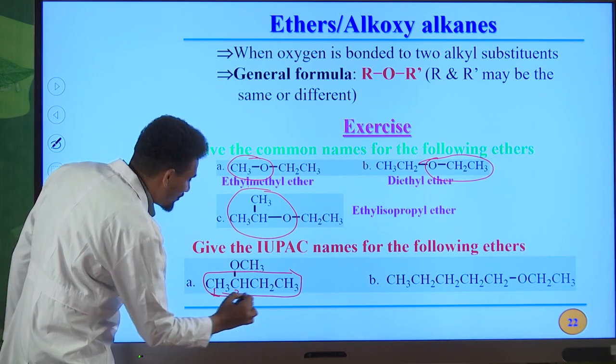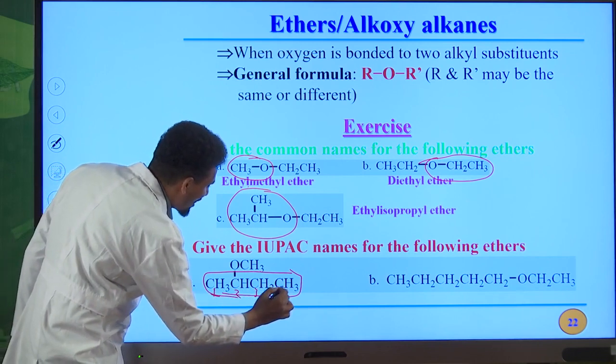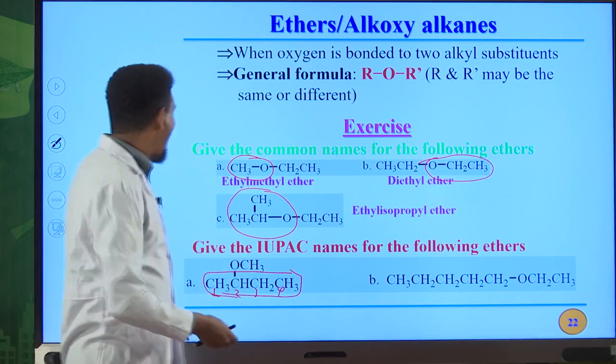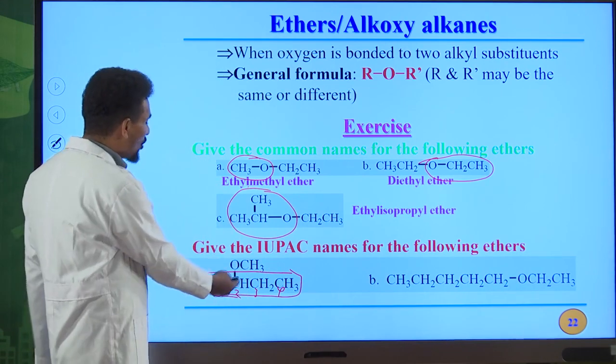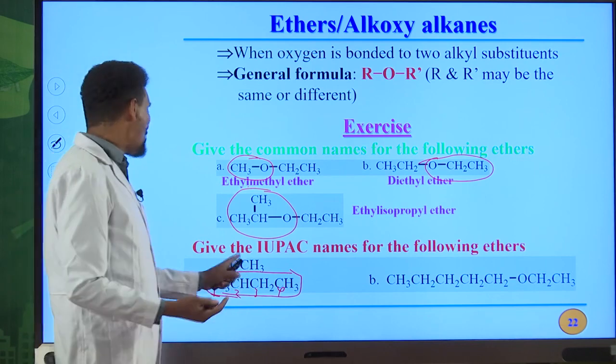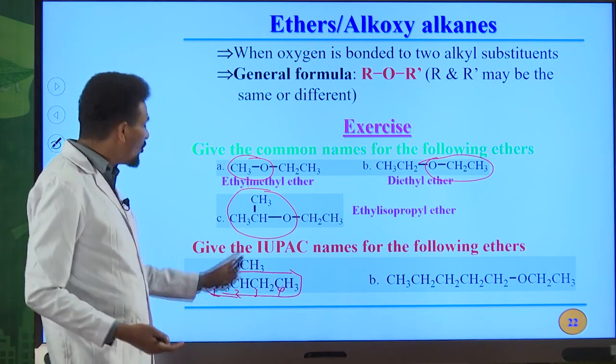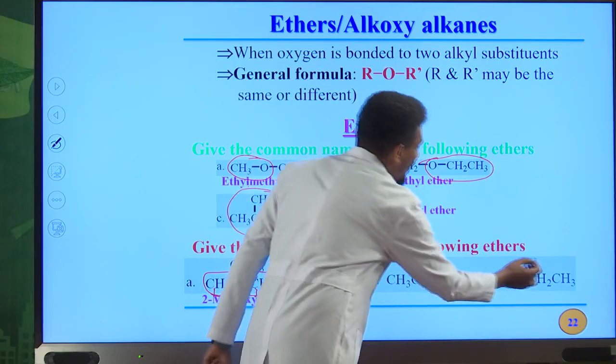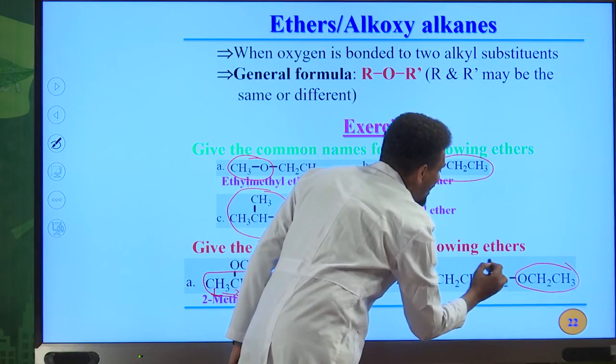This one is carbon number 1, carbon number 3, carbon number 4. The name of this alkane is butane. And we have methoxy group on the second position. Therefore, the IUPAC name for this compound is 2-methoxybutane. Similarly, for example, we have ethoxy group on carbon number 1 position.